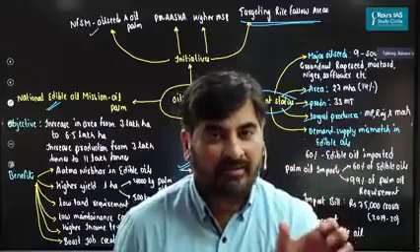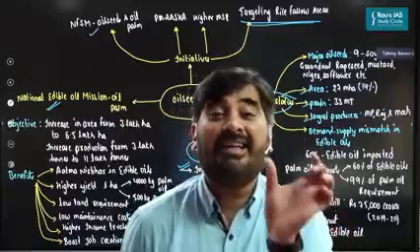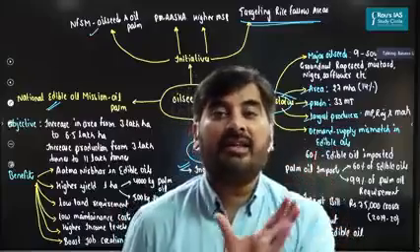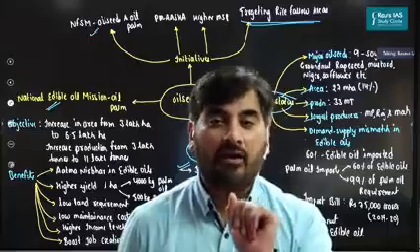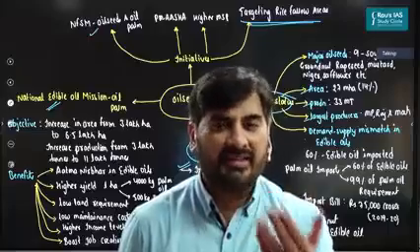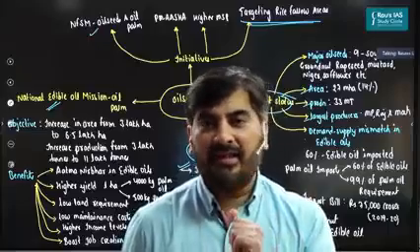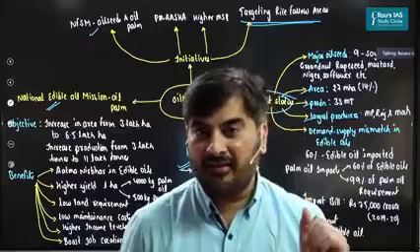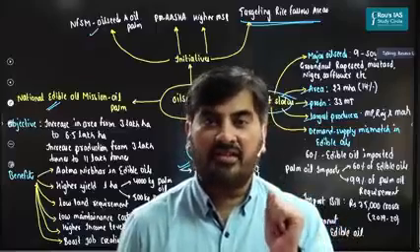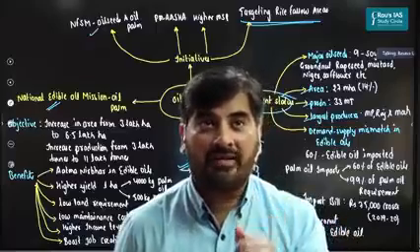So under this particular scheme, the government is giving grants to certain entities for buying drones. Which are these entities? These entities could be Krishi Vigyan Kendras, agricultural universities, farmer producer organizations.